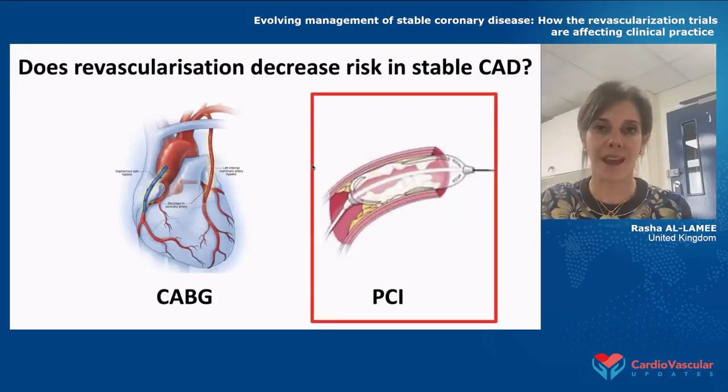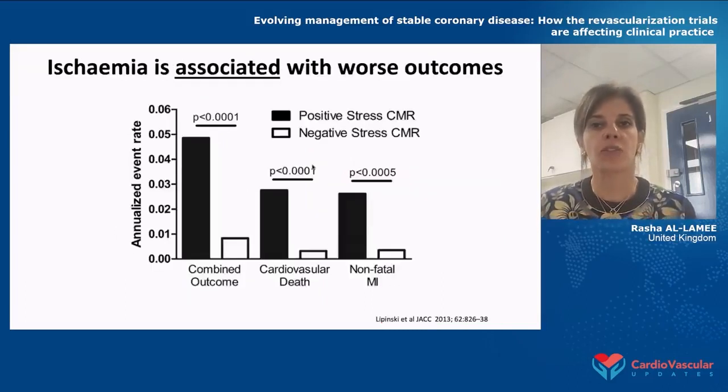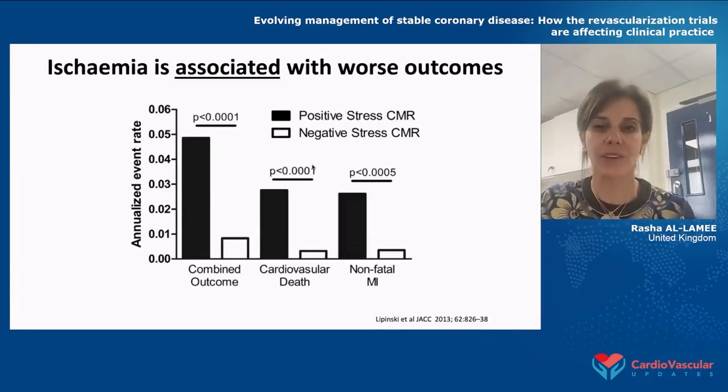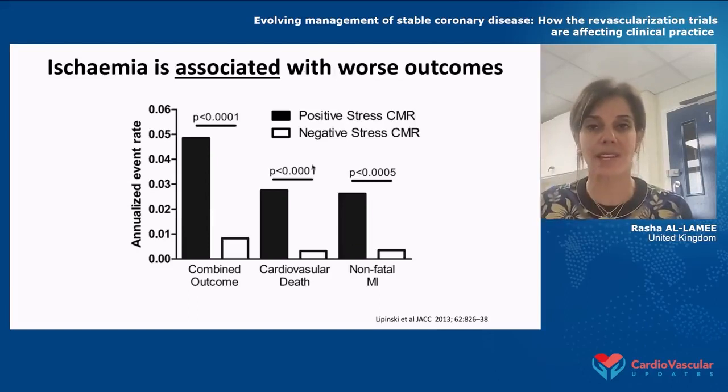So now let's think about angioplasty, which is really where my clinical research has been. So the study of angioplasty in stable coronary artery disease has been based on one major assumption. And that is that ischemia is associated with worse outcomes, and that if you improve ischemia, you can make patients do better. Now, one of the major issues with this assumption is that the observational data that told us that ischemia was associated with worse outcomes, it was really quite confounded.